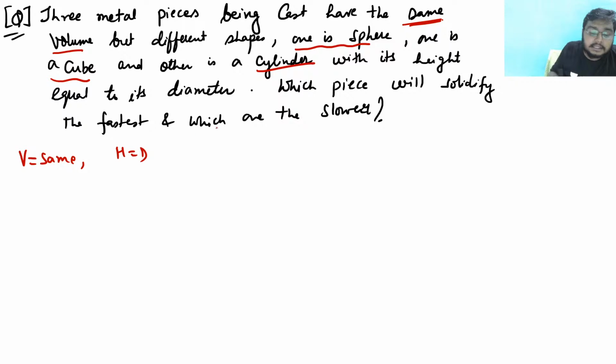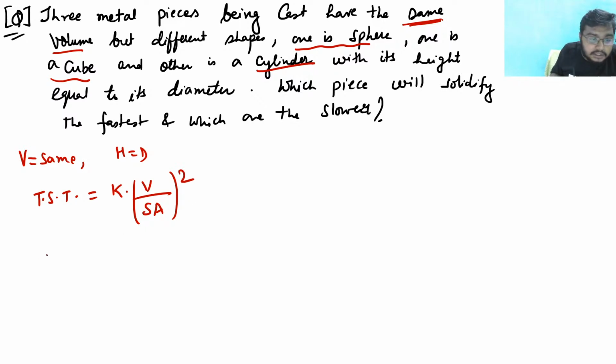So if these are the cases, then I can say that the total solidification time is equal to k into (V by SA) whole squared. Clear?